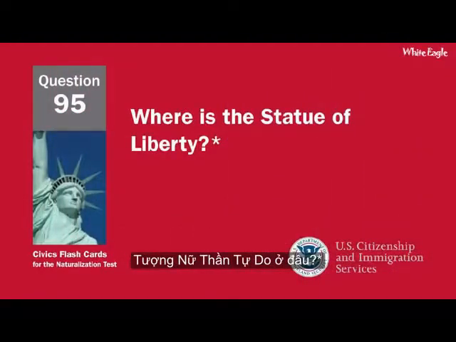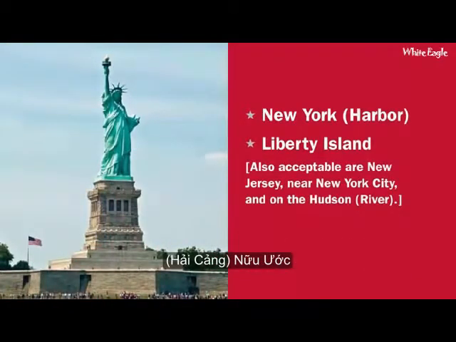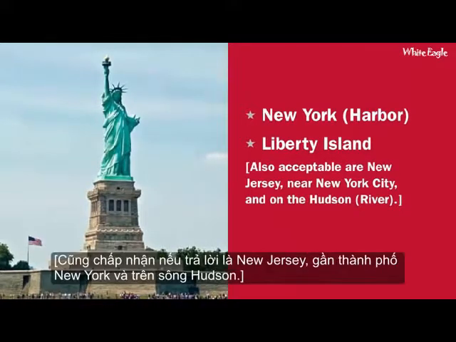Where is the Statue of Liberty? New York Harbor. Liberty Island. Also acceptable are New Jersey, near New York City, and on the Hudson River.